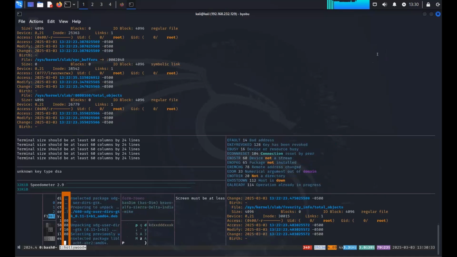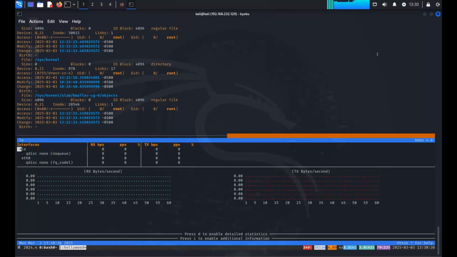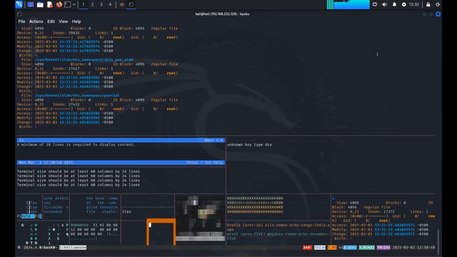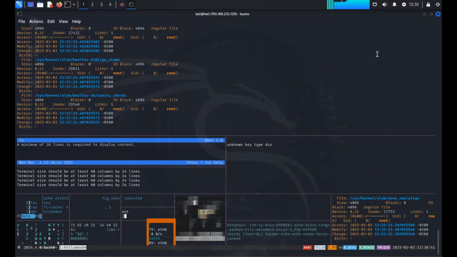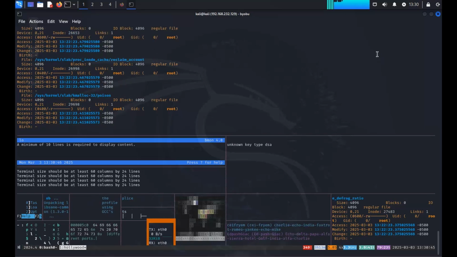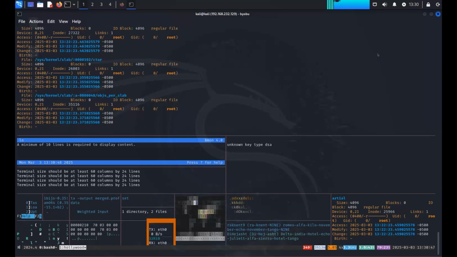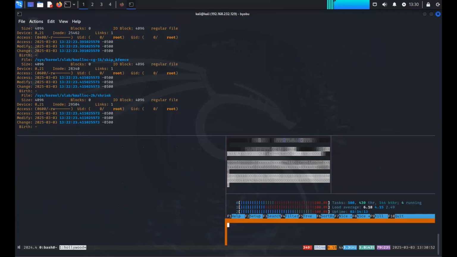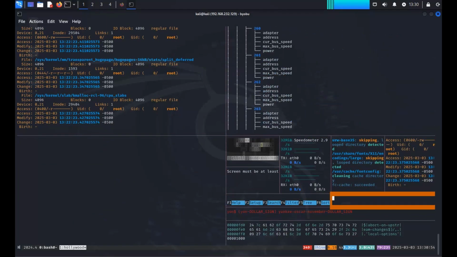So again, nothing real logical to use, but something, I guess, fun to just install, let run, maybe show some people. But yeah, I think it looks cool. Nothing really to do with it other than look at it in all its glory. Hope you enjoy this one as well.